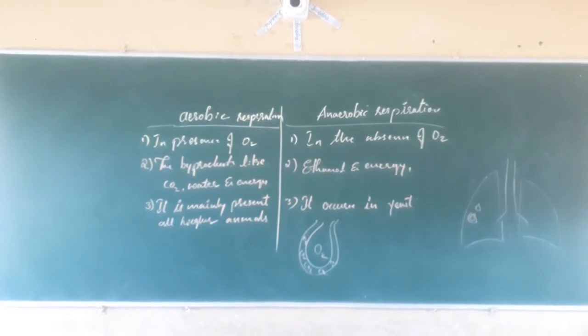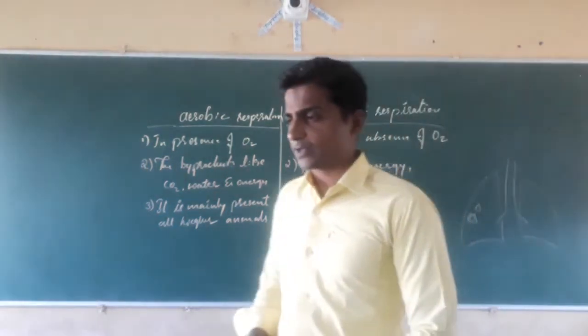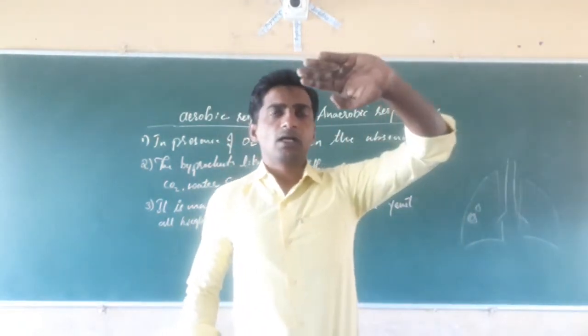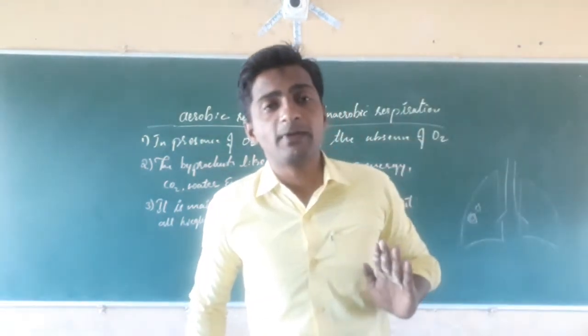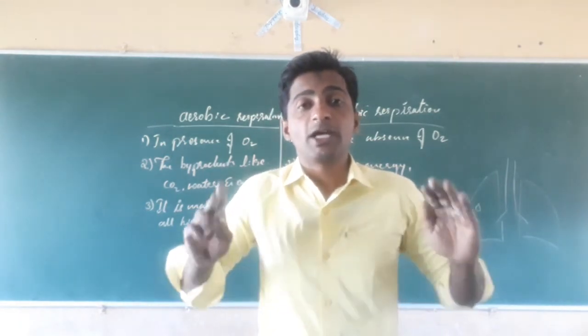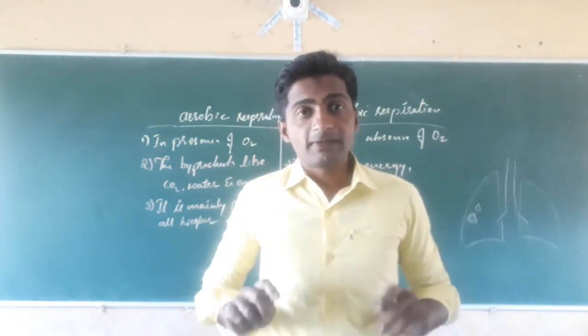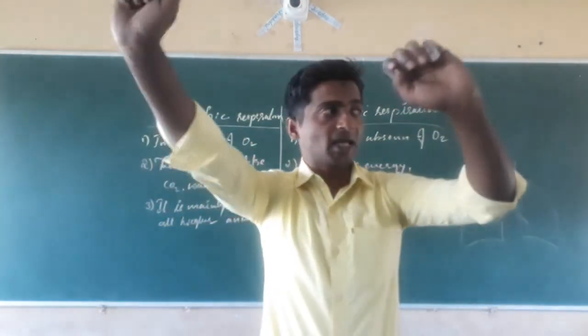The main function of hemoglobin is to carry oxygen. If the hemoglobin is reduced in our body, the supply of oxygen will be reduced in the body. What if the supply of oxygen is reduced?